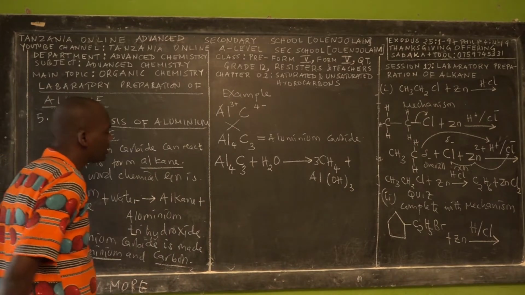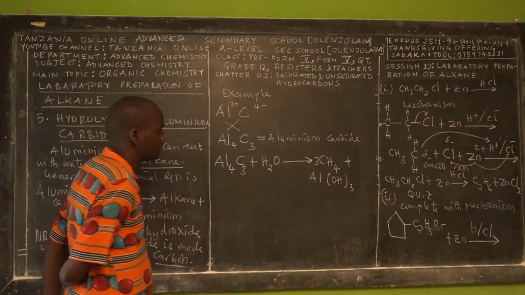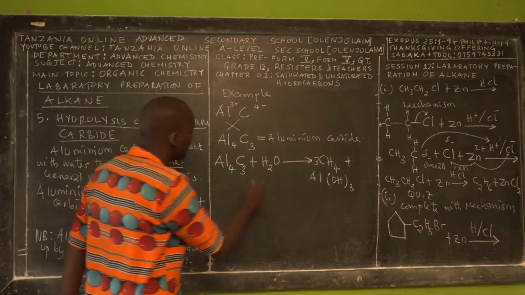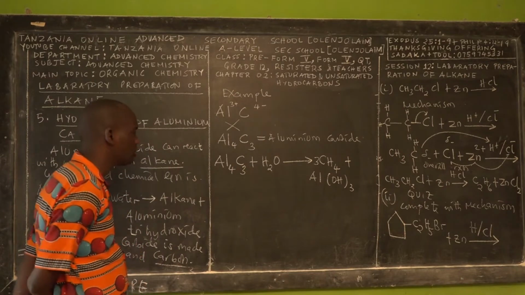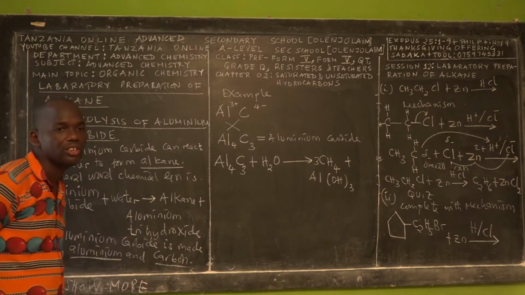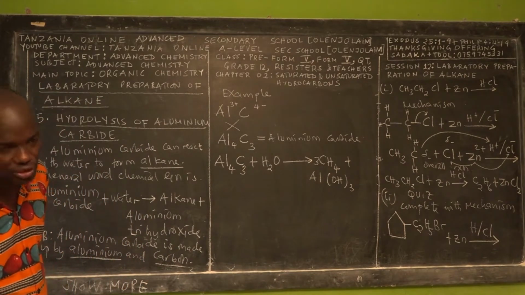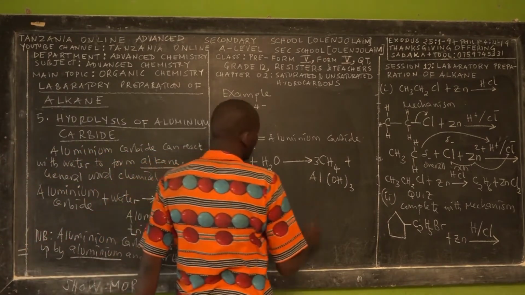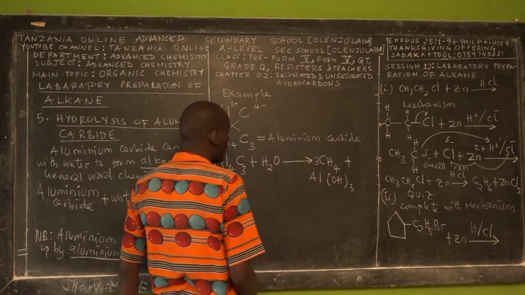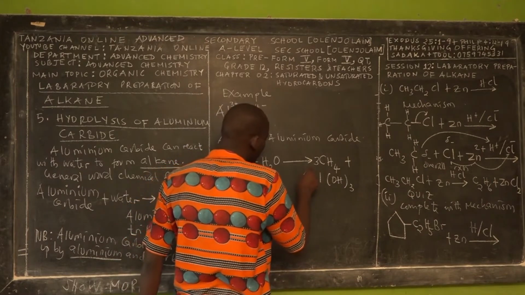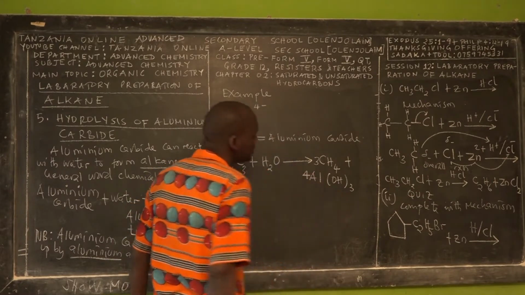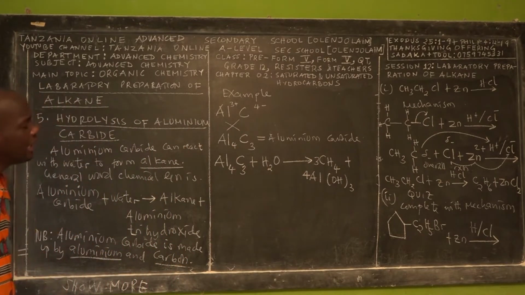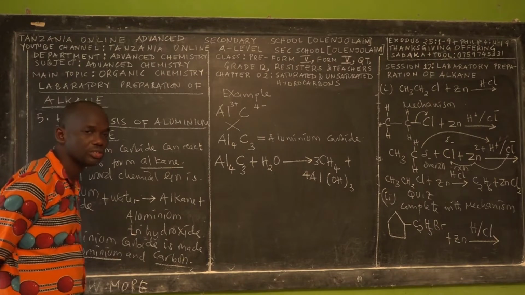So how can you balance this? Again, that will be a challenge. Because if we introduce 6 here, we get 12 hydrogens. If we introduce 7, we get 14 hydrogens, which is still less than the number of hydrogens on the product side. So the best way to balance, I have also to increase the number of aluminium atoms, the number of oxygen, and the number of hydrogens.